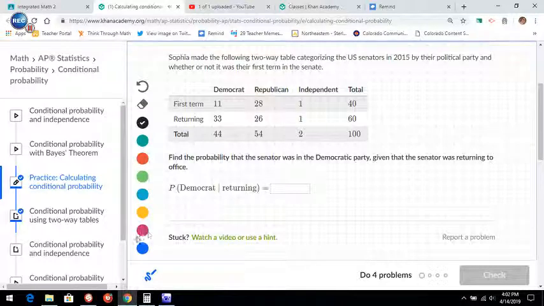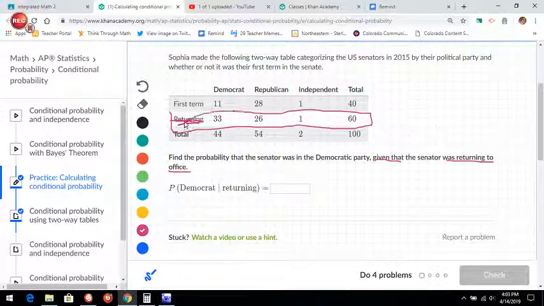Okay, this is the type you're going to see on your test. Find the probability that the senator was in the Democratic Party given that the senator was returning to office. So given that the senator was returning to office, that's the group that I'm going to look at. Here's returning, right here. So returning to office is this row. And I'm looking at the probability that the senator was Democratic.